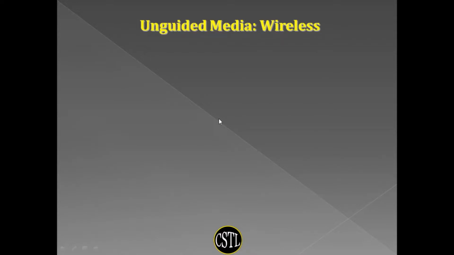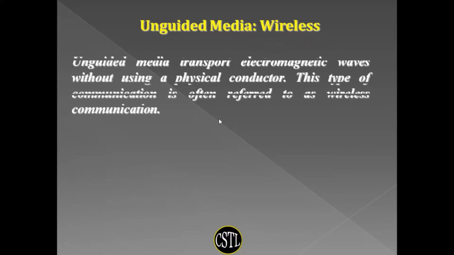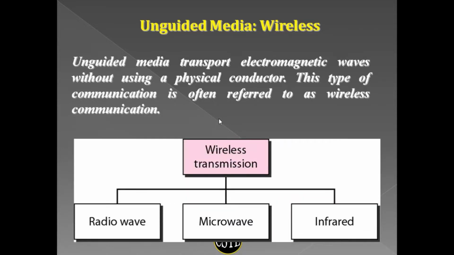Now we will start the unguided media, that is wireless media. In unguided media, there is no fixed path to travel the signal. Signals will go through the air. So unguided media transport electromagnetic waves without using a physical conductor. This type of communication is often referred to as wireless communication. So wireless transmission or unguided media can be of three types: radio wave, microwave, and infrared.